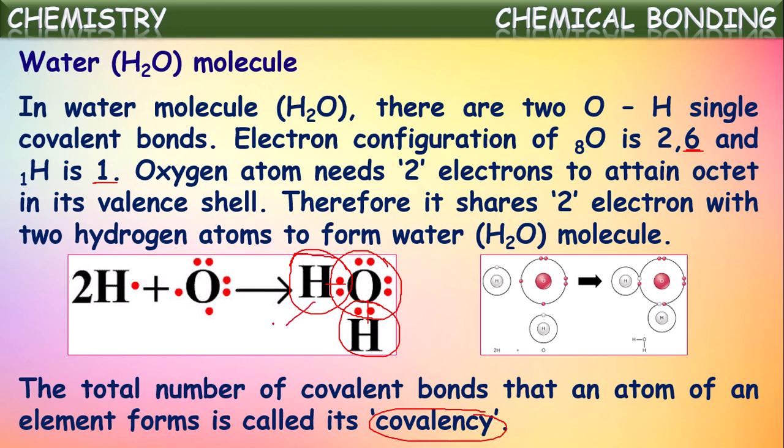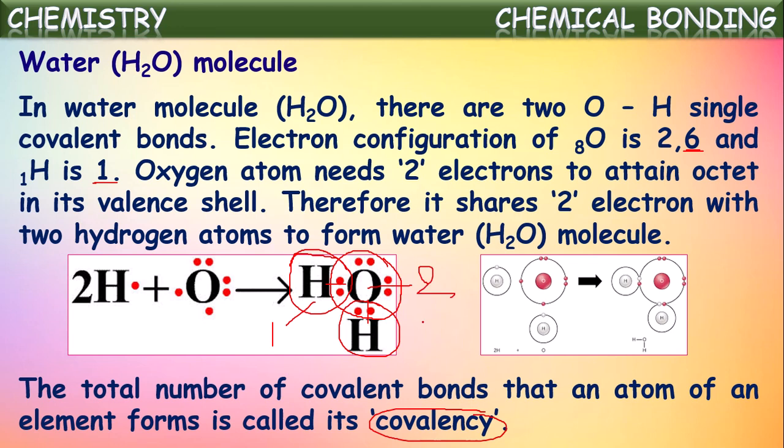So the covalency of hydrogen is 1. And in case of oxygen in this molecule, oxygen is sharing 2 pairs of electrons, one with this hydrogen and another pair with this hydrogen. In total it is sharing 2 pairs of electrons. So the number of electron pairs shared by an atom in the formation of a molecule is called its covalency. So the covalency of oxygen is said to be 2.